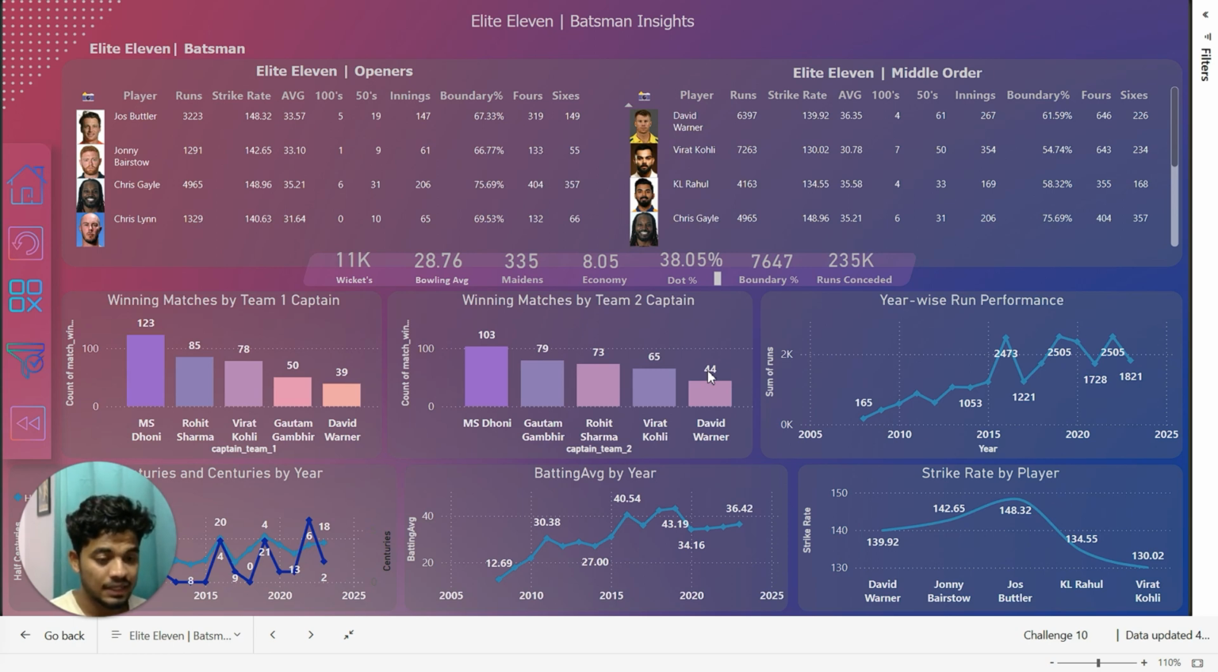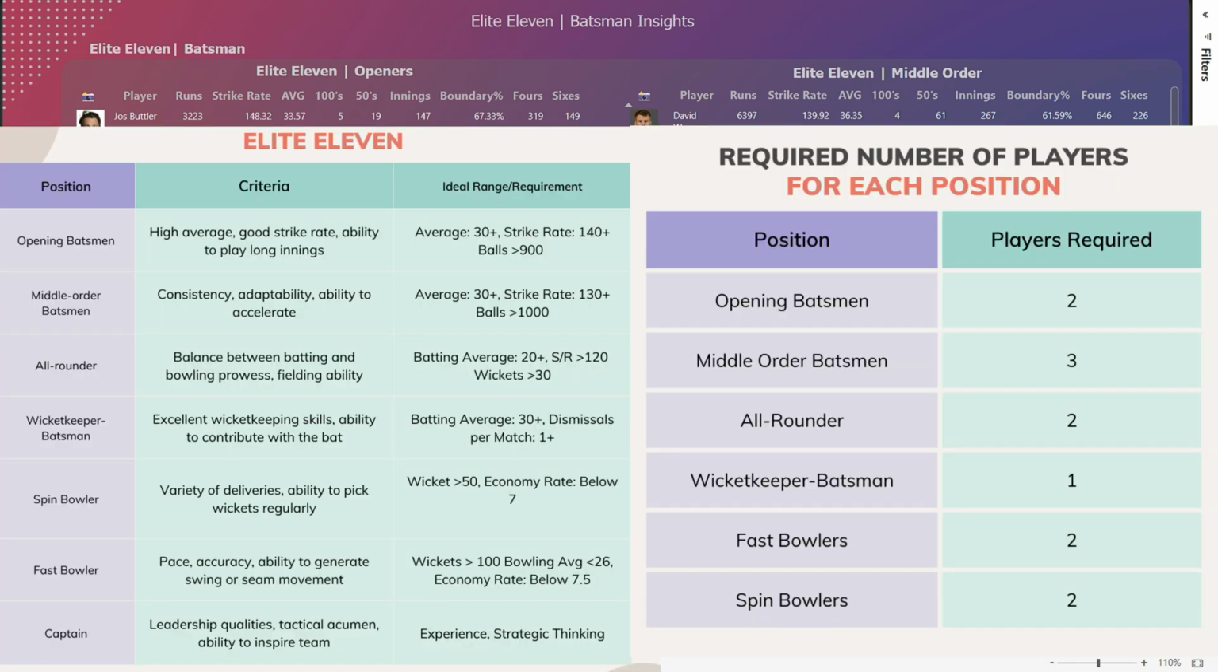Before we explore our elite 11 batsman insights, let's understand the criteria we have set for building the best cricket team. Here's what we are looking for in each position. Opening batsman, we are seeking players with an average of 30 or more, a strike rate exceeding 140, and having faced more than 900 balls. For middle order batsman, players should maintain an average of 30 or higher, a strike rate of 130 or above, and have faced at least 1000 balls.